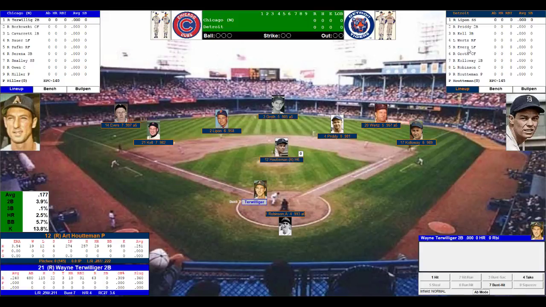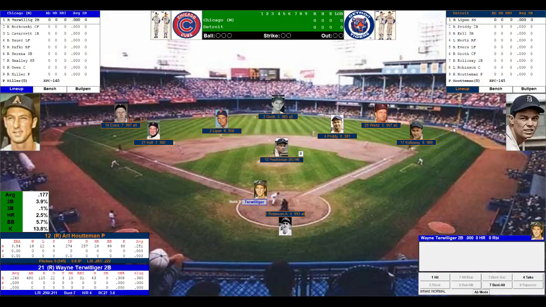Batting fifth, the left fielder, Hoot Evers. Batting sixth, the center fielder, Johnny Groth. Batting seventh, the first baseman, Don Kolloway. Batting eighth, doing the catching, Aaron Robinson. And batting ninth, doing the pitching, Art Houtteman.